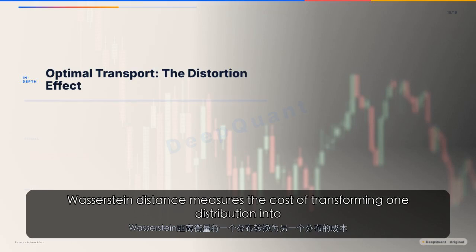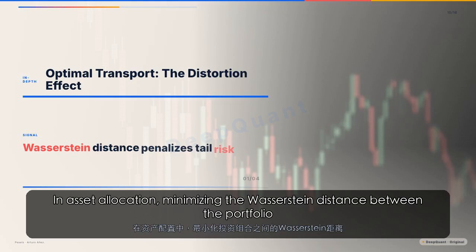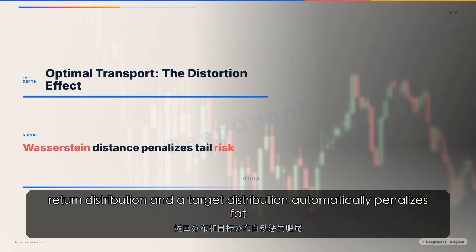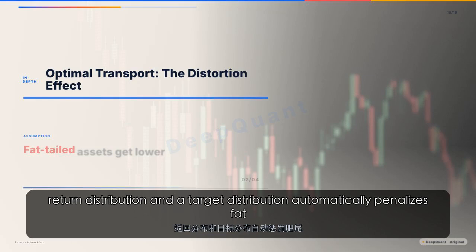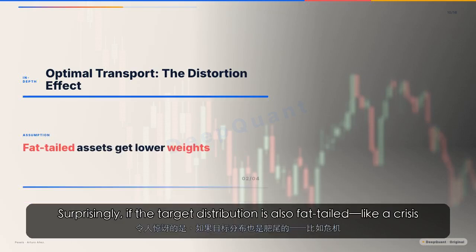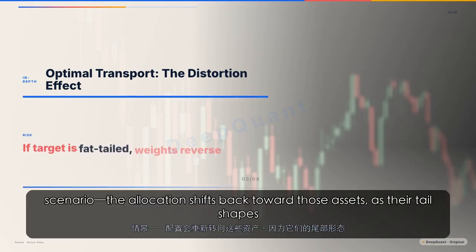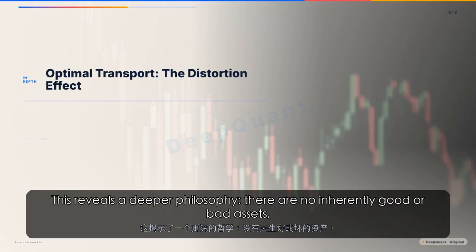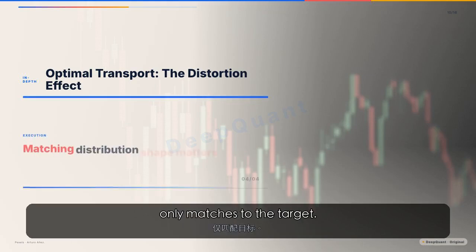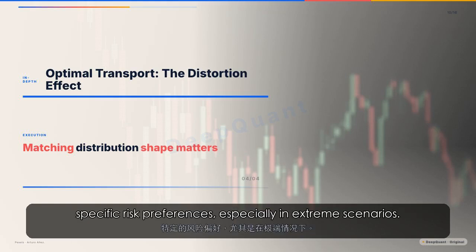Wasserstein distance measures the cost of transforming one distribution into another. In asset allocation, minimizing the Wasserstein distance between the portfolio return distribution and a target distribution automatically penalizes fat tails. This is because heavy-tailed assets deviate more at extreme quantiles. Surprisingly, if the target distribution is also fat-tailed, like a crisis scenario, the allocation shifts back toward those assets, as their tail shapes match. This reveals a deeper philosophy: there are no inherently good or bad assets, only matches to the target. This approach provides a flexible framework for tailoring portfolios to specific risk preferences, especially in extreme scenarios.